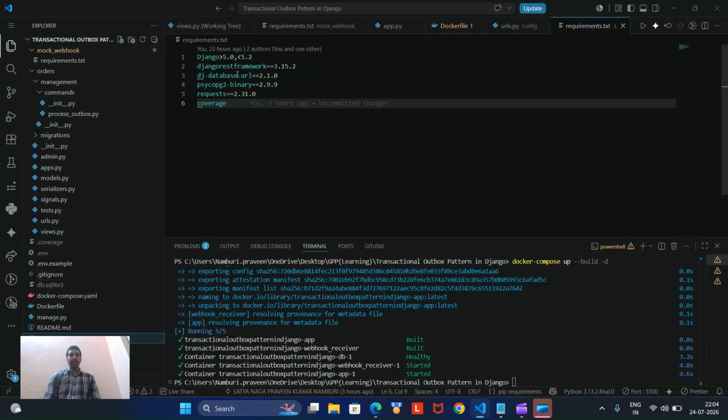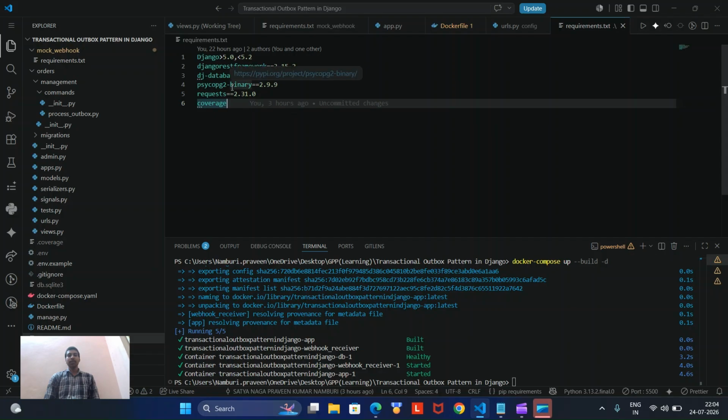So the Django REST framework and the database URL: we need to send the database URL from the .env file to our settings, because in production the database URLs are mainly cloud-based ones, so we don't want to expose them. It's good practice to use environment variables for securing credentials.